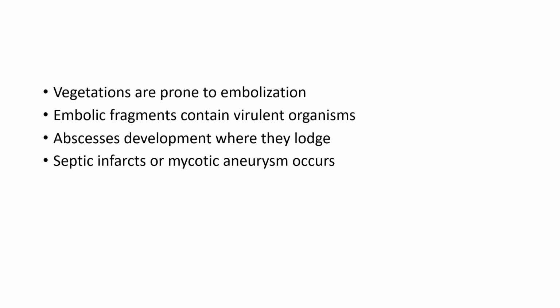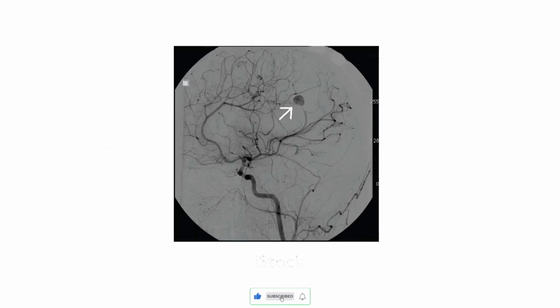Now, the vegetations which we saw are capable of embolization, that is, they can separate from their site of origin and travel and lodge in other sites. These emboli fragments contain virulent organisms, that is the Staph aureus. They cause abscess development where they lodge, and septic infarcts and mycotic aneurysm are also seen. This is the image of a mycotic aneurysm, a rare complication of infective endocarditis, as indicated by the arrow. It can lead to complications like hemiparesis.